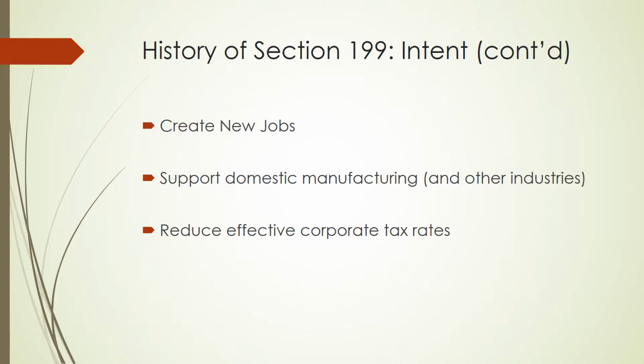Another important thing to know is that companies don't have to be 100% domestic either. They can take the deduction against any qualified domestic income. So it can be 20%, or whatever percentage or whatever activities that they have in the US, which kind of just contributes to the complexity of the calculation, but it does make the deduction allowable to a lot more companies.